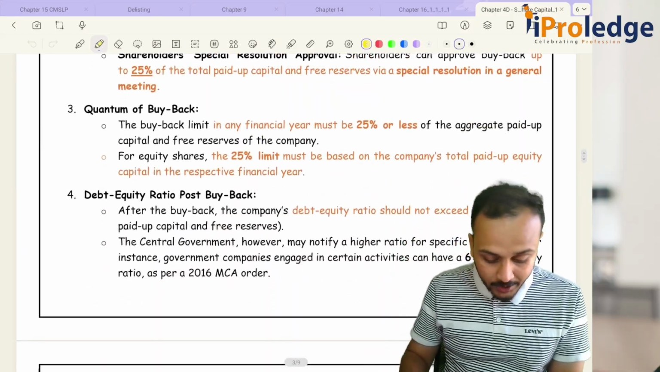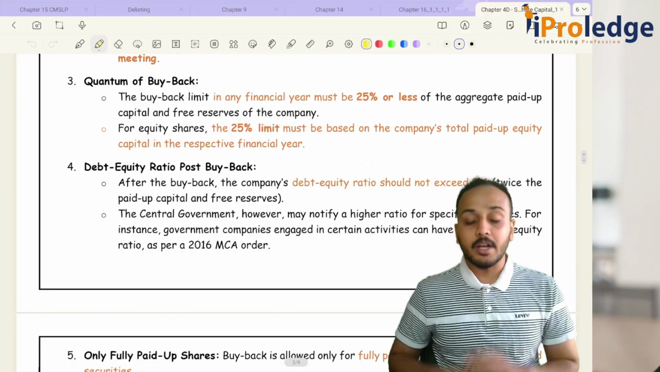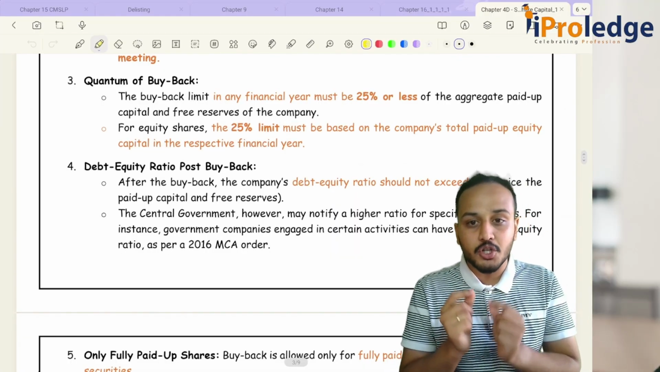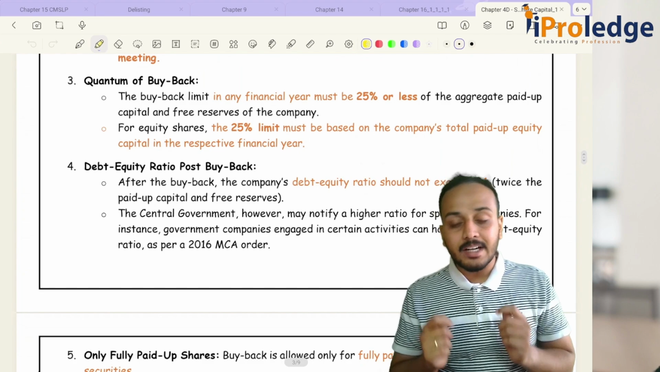Then we saw the quantum. Now what should be your debt to equity ratio? Your maximum debt to equity ratio is 2:1. That is, let's say